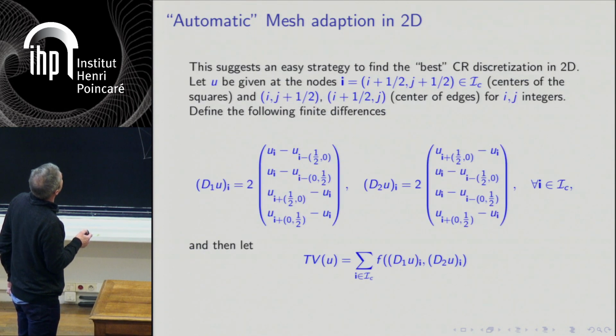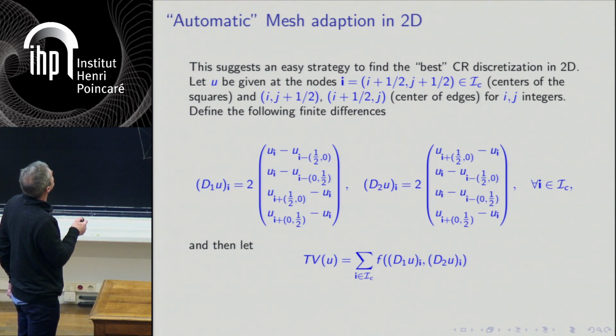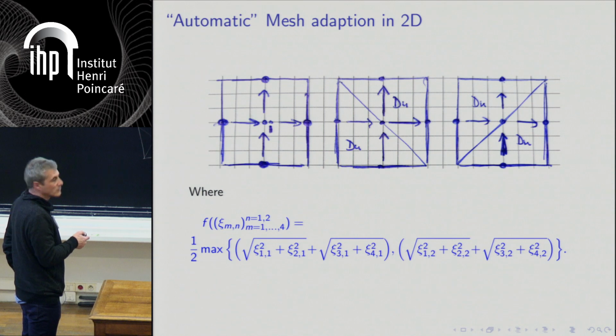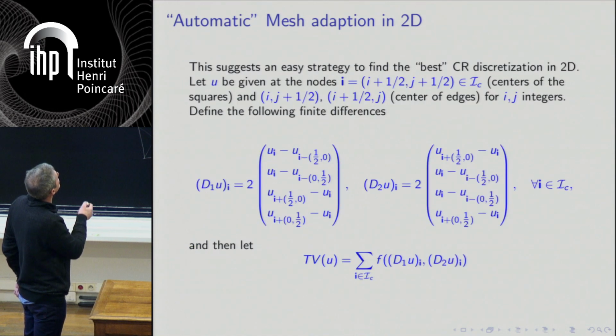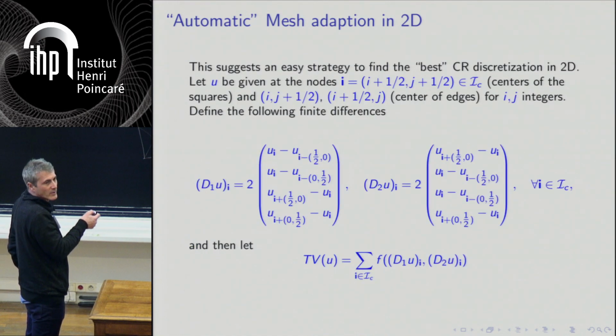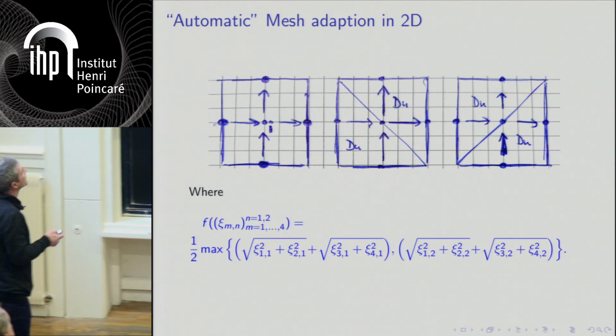So you observe here, if you're following, but of course I recognize it's not completely obvious, that I did something very redundant here, because this difference, for instance, appears twice in my vector, and this difference appears twice in my vector. So why should I do that? You could have a two-dimensional vector here, and have a slightly more complex function here. So I could do that, but I would not know how to compute the proxes of this function. While if I do this redundancy, I have a bit more complicated operators, I have a higher dimension, but it's very easy to compute these proxes because it's just an L infinity L2 norm. Okay, so that's the reason for this redundancy.